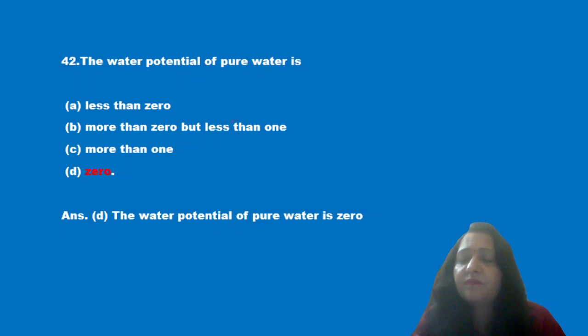Next question is, the water potential of pure water is less than 0, more than 0 but less than 1, more than 1, or 0. Now we know that water potential of pure water is 0. So option D is the correct answer.